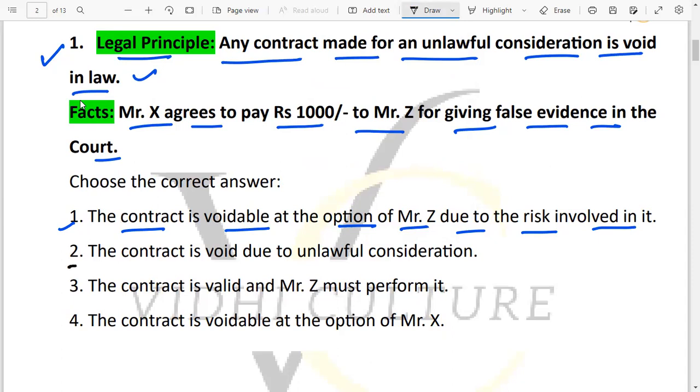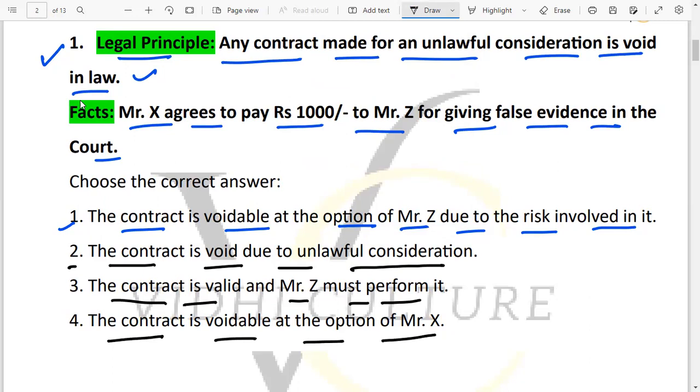Then the second is the contract is void due to unlawful consideration. दूसरा ऑप्शन कहता है कि कॉन्ट्रैक्ट void है क्योंकि यहाँ पर unlawful consideration हुआ है. Then the third one is the contract is valid and Mr. Z must perform it. तीसरा ऑप्शन कहता है कॉन्ट्रैक्ट एक valid contract है और Mr. Z को इसे perform करना चाहिए. Then the fourth option, the contract is voidable at the option of Mr. X. So these are the options given under this particular question.